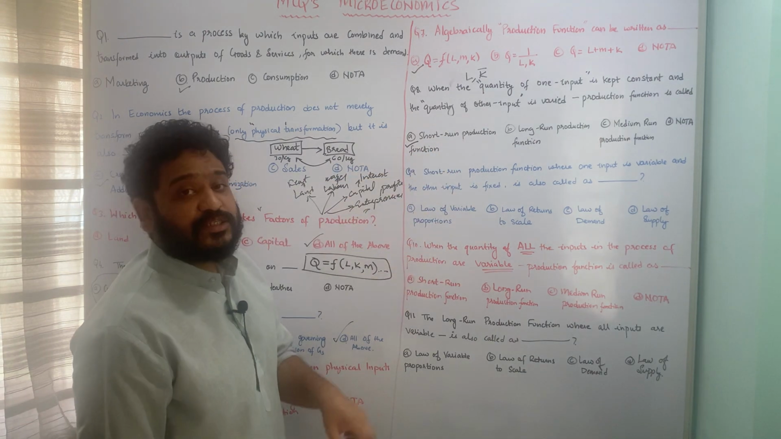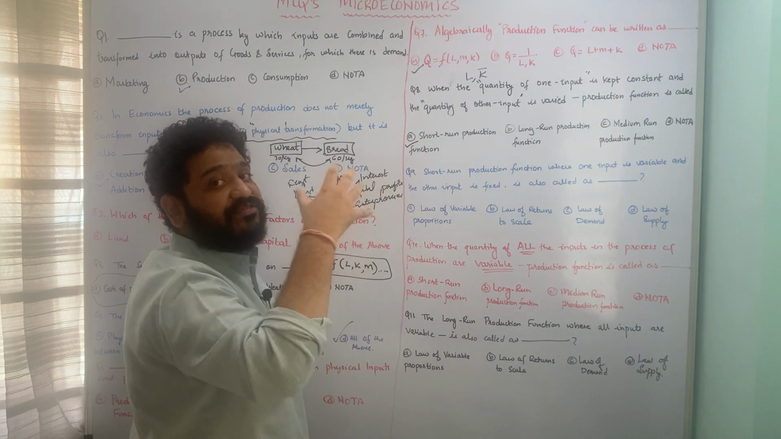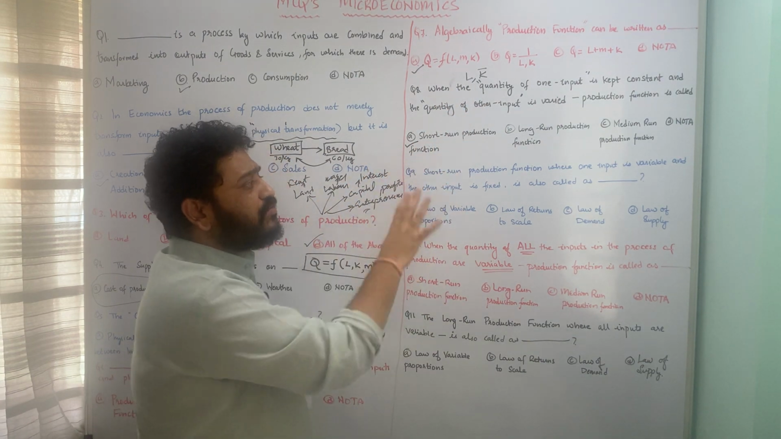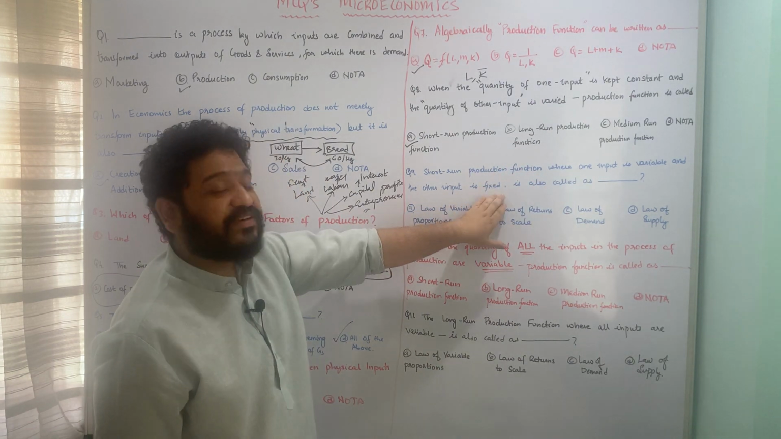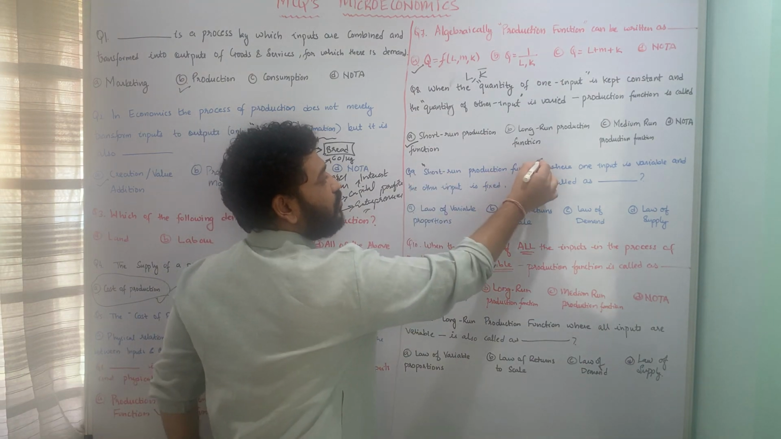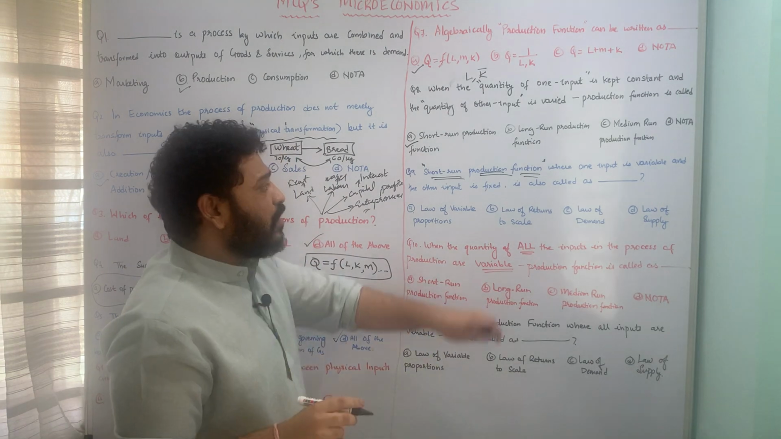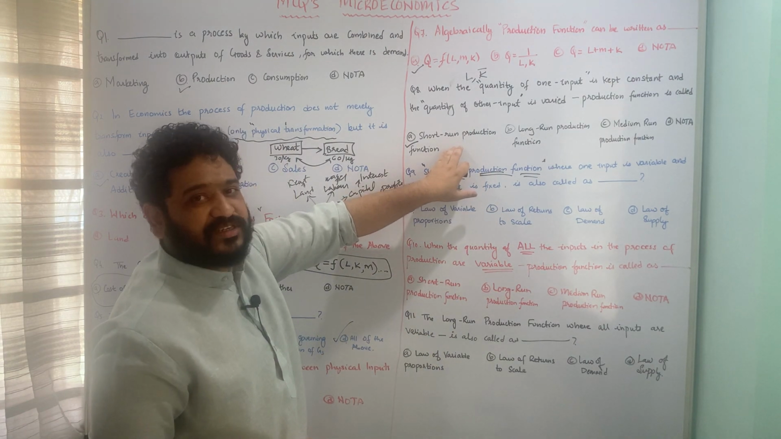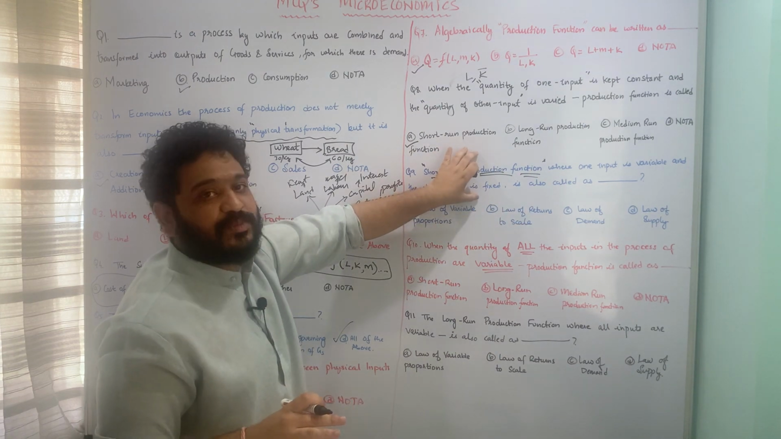Let us now move to the next question, which is talking about this in a different fashion. The short run production function, where one input is variable and the other input is fixed, is also called what? We have seen what short run production function means. It means that one input is variable and the other is fixed. So what do you call such a production function?